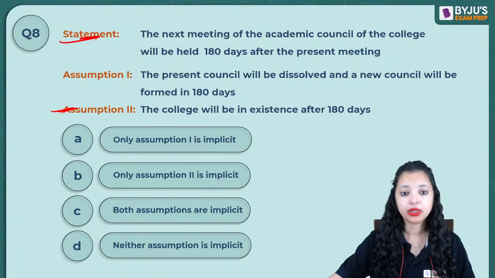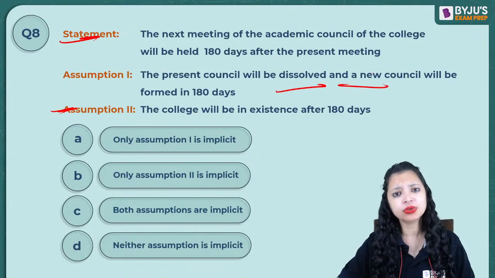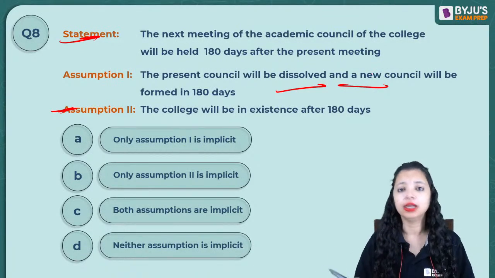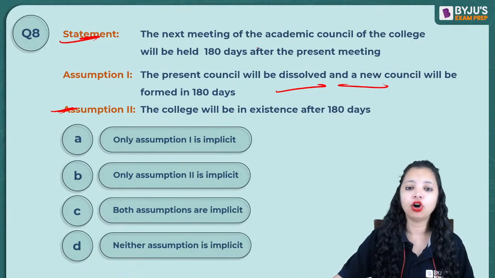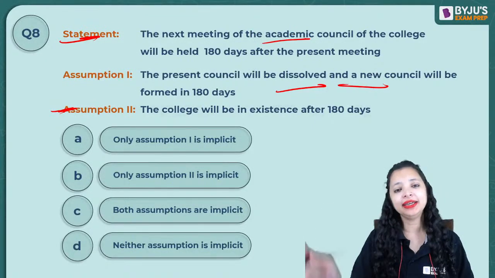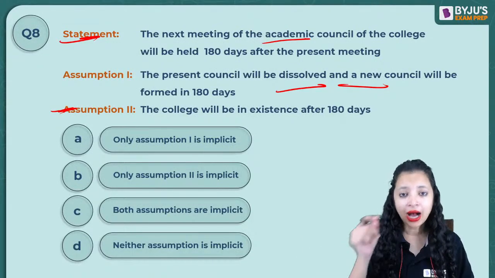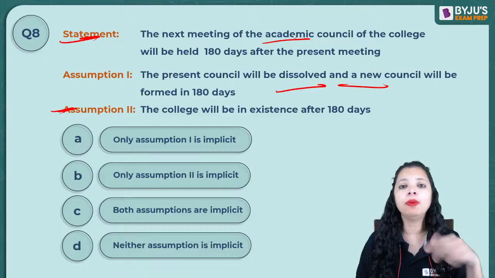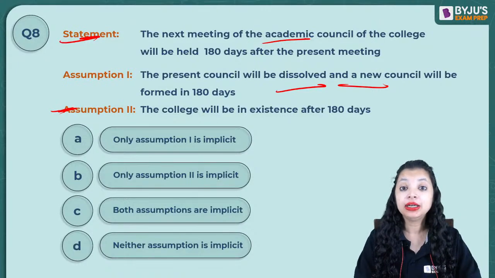The first one, the present council will be dissolved in a new council. How do I know that? How do I know that a new council? I know there's going to be a meeting held of the academic council after 180 days. Today is one meeting. After 180 days, there will be another meeting. How do I know that the existing one will be dissolved and a new one will be formed? It's too much to assume. That's beyond the given information to us in the question.